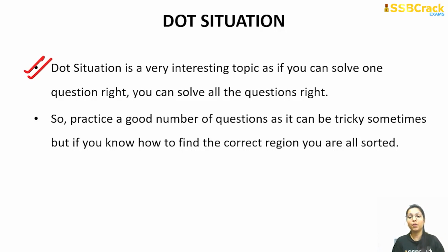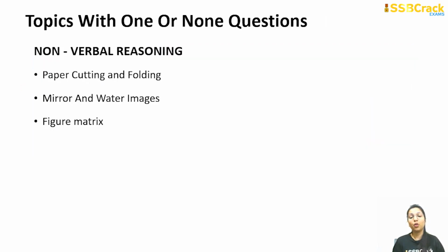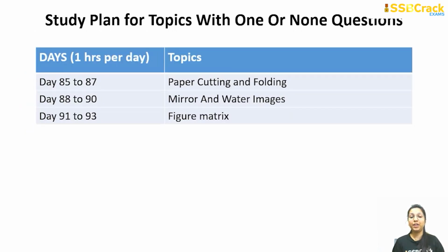So practice a good number of questions, because it can sometimes be tricky to find the particular region on which the dot has been placed. For that you have to practice a good amount of questions. In your study plan you can devote day 79 to day 84 for the dot situation topic. Now there are some remaining topics which can give you 1 or no question. There are very rare chances that these topics will come, but still we should not leave them. These topics are paper cutting and folding, mirror and water images, and figure matrix. For these topics you can devote day 85 to 93. So day 85 to 93 will be completely for these 3 topics.